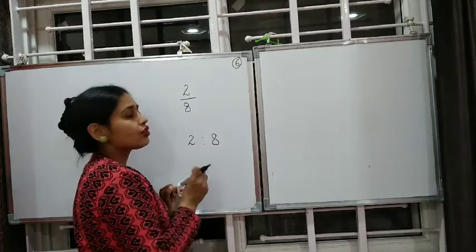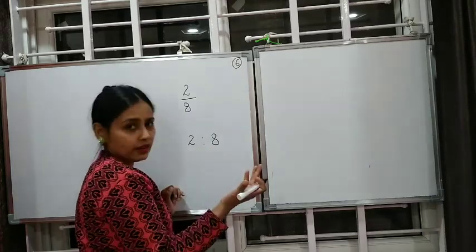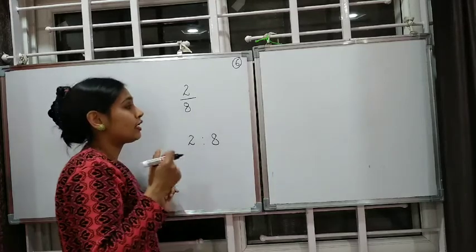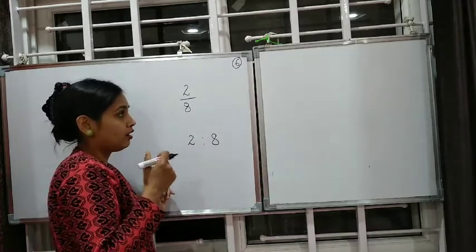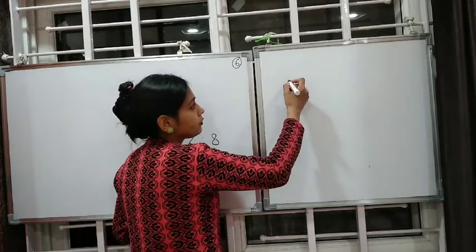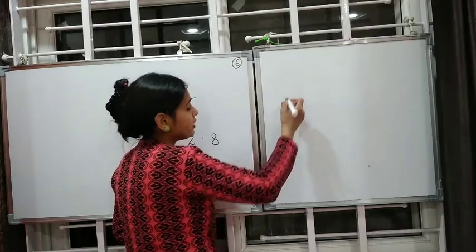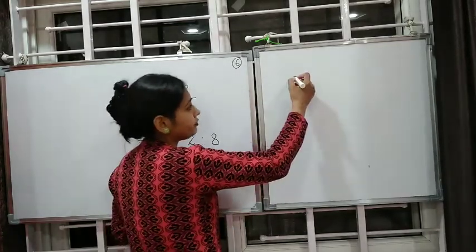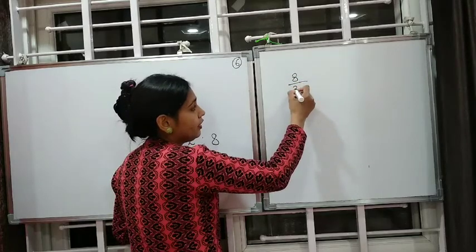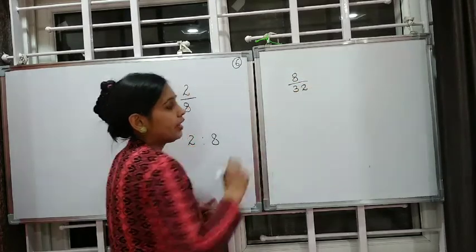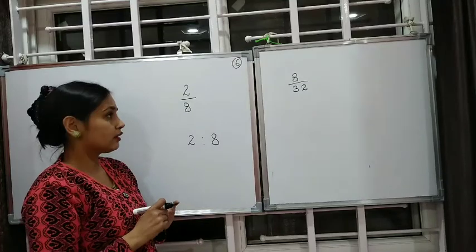Now children, if we take another ratio, for example, let's take 8/32.